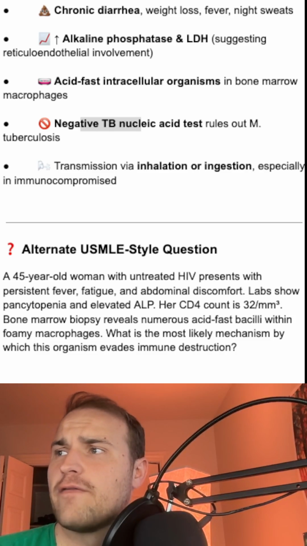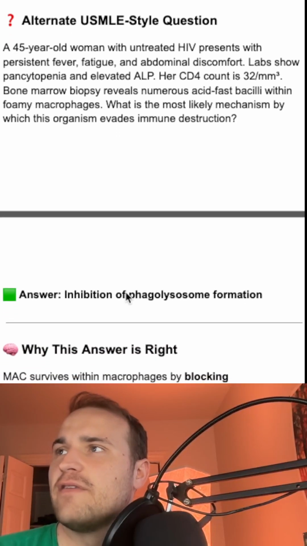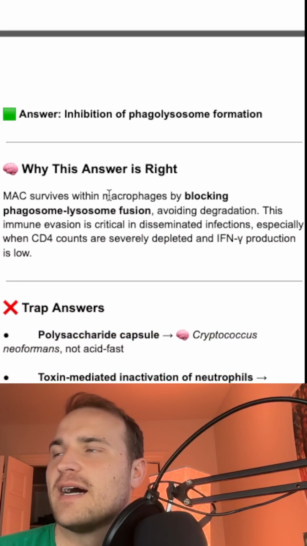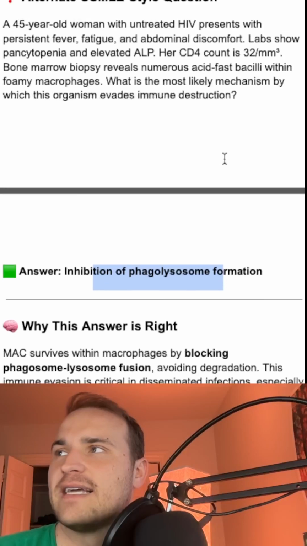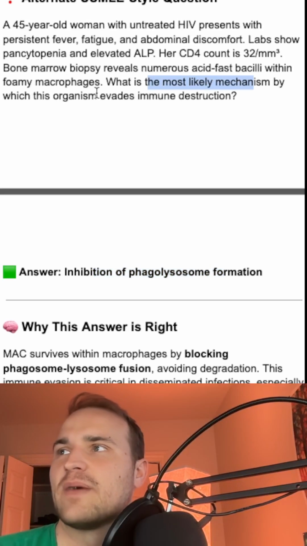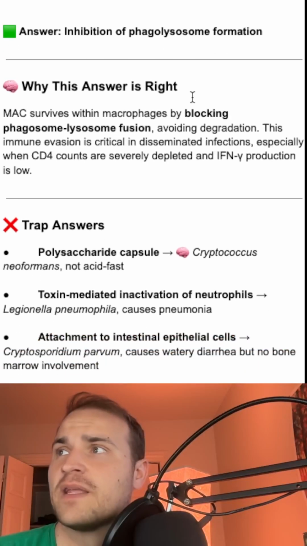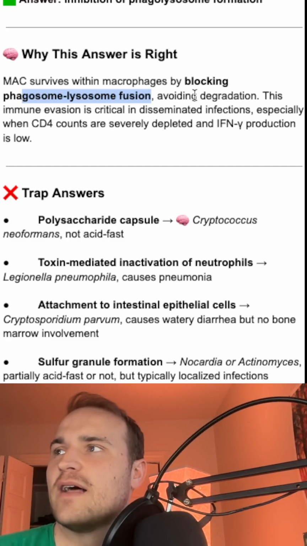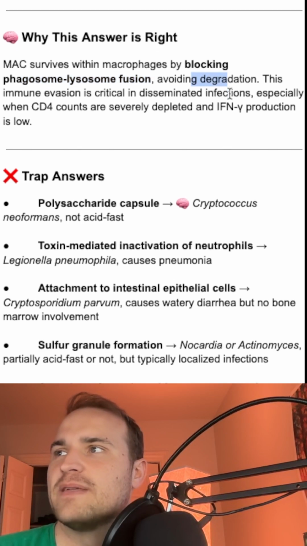All right, so we have a 45-year-old woman with untreated HIV, persistent fever, fatigue. Labs show elevated ALP and pancytopenia. CD4 count's pretty low. What's it going to be caused by? It's going to be the inhibition of the phagolysosome production. That's the mechanism by which the organism evades the immune destruction. So the MAC survives within the macrophages, blocking that phagolysosome fusion, and so it can't be degraded.